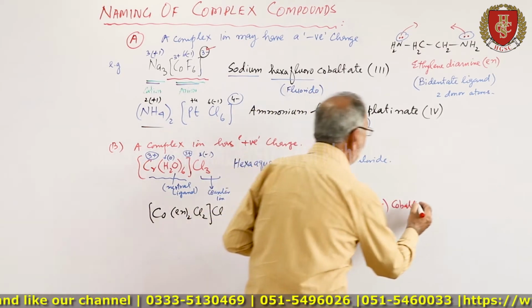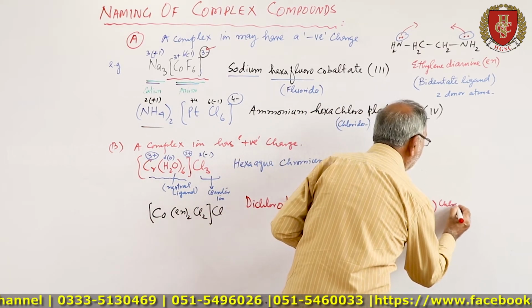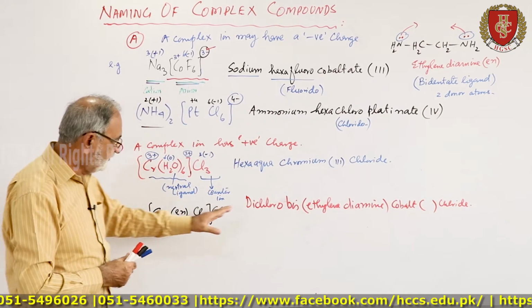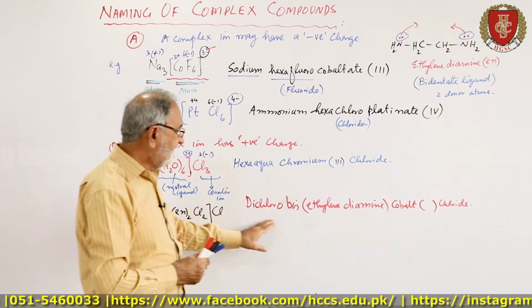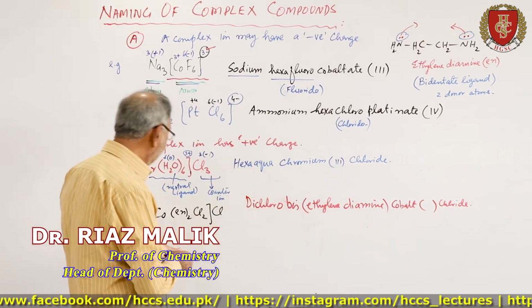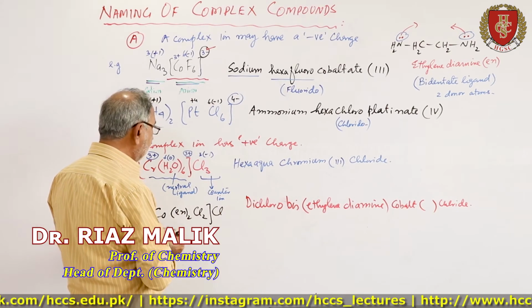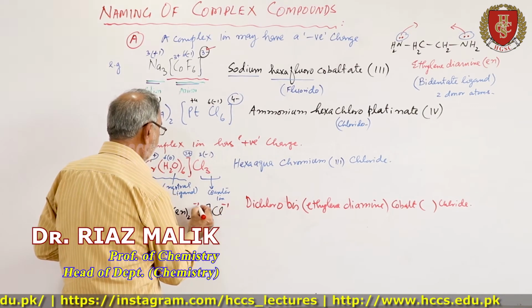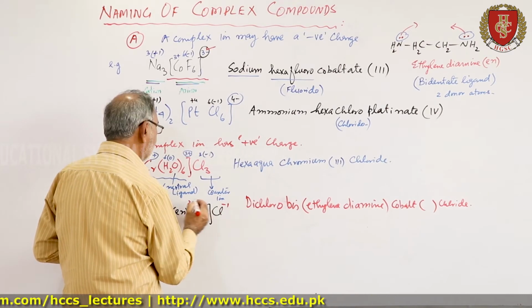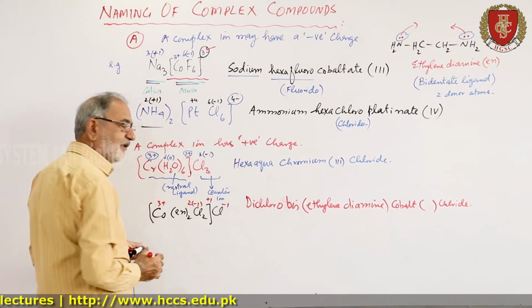Now cobalt, then chloride. This is the name of this complex, that is dichloro, bis, ethylene diamine, cobalt. Now this is a minus 1, this is minus 1 into 2, this is plus 3. So here it is plus 1.